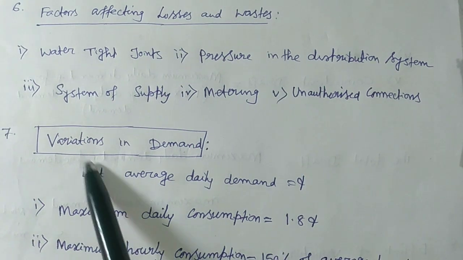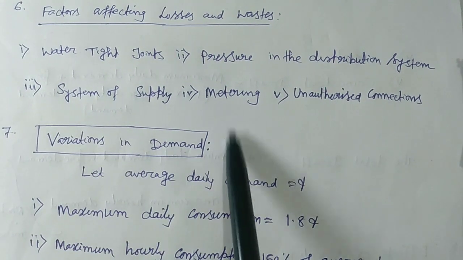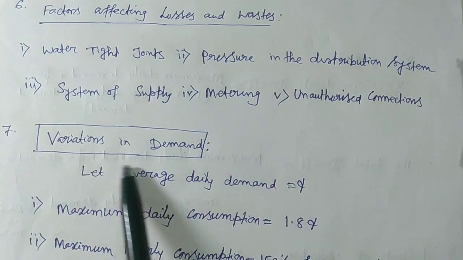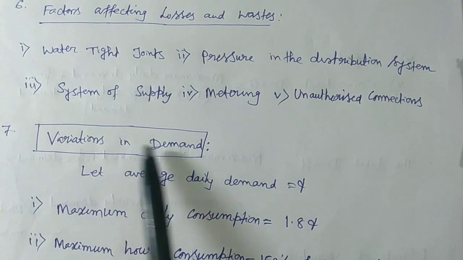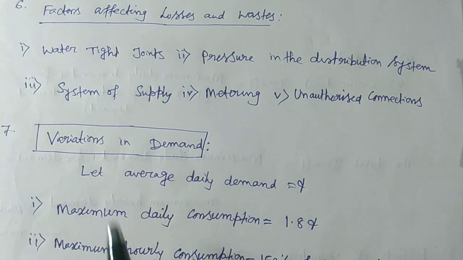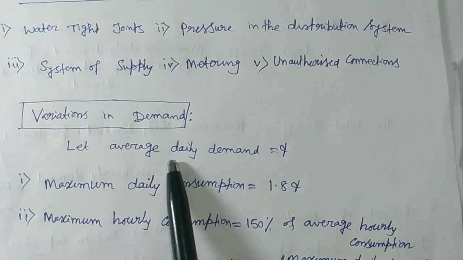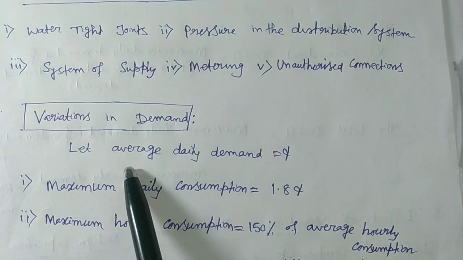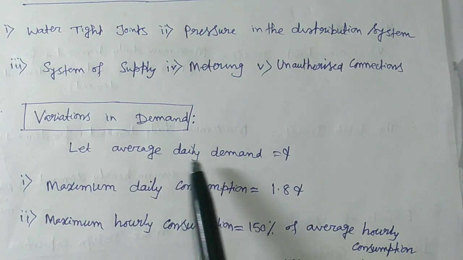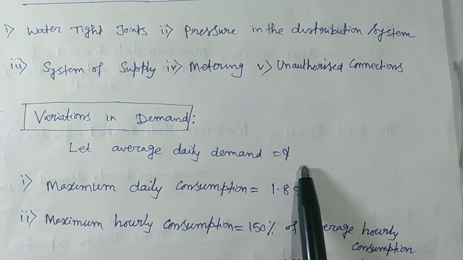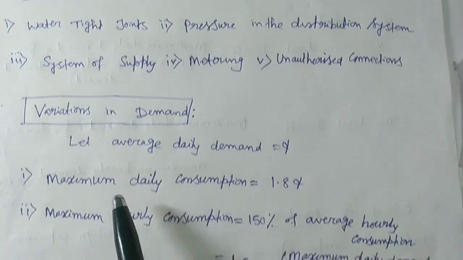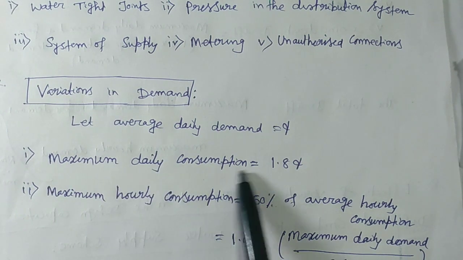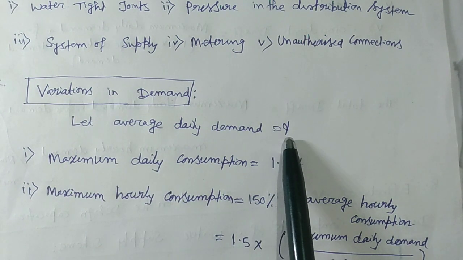Now, very much important, that is why I have made this box. Okay, I have made this box. What are the variations in demand? Let the average daily demand be small q. Okay, so keep in mind that annual average daily demand is small q. Okay, now maximum daily consumption will be 180% of that small q.